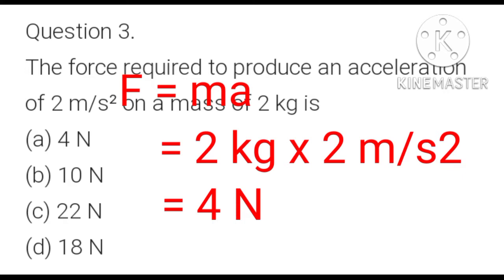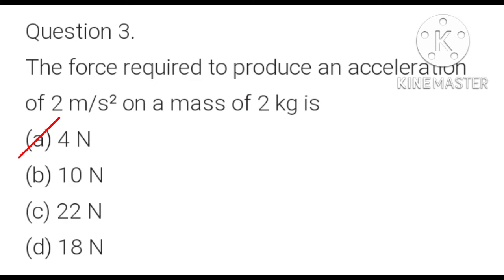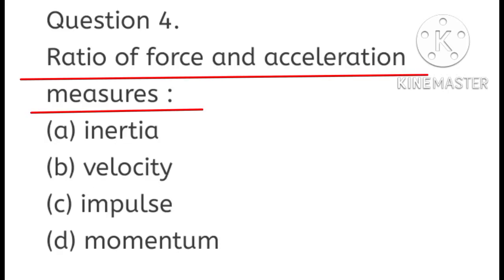So here mass is 2 kilogram and acceleration is 2 meter per second square. So force is equal to 4 Newton. So in this question, A is the correct option. The force required to produce an acceleration of 2 meter per second square on a mass of 2 kilogram is 4 Newton.